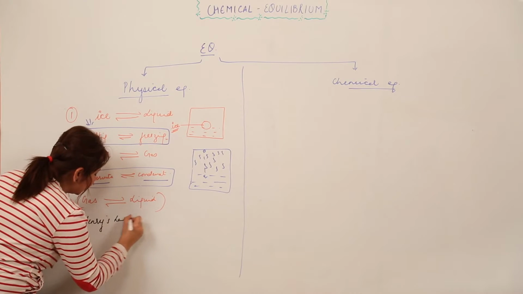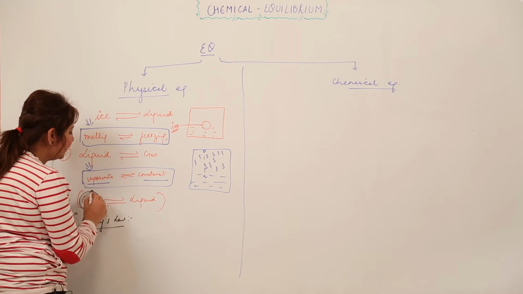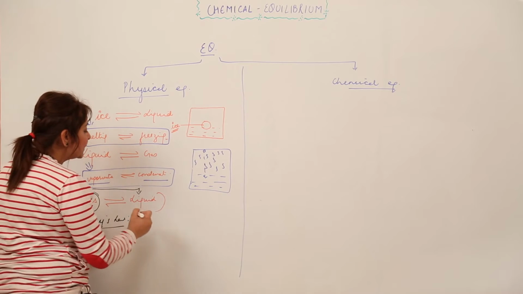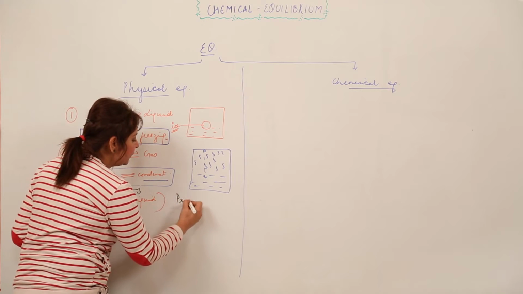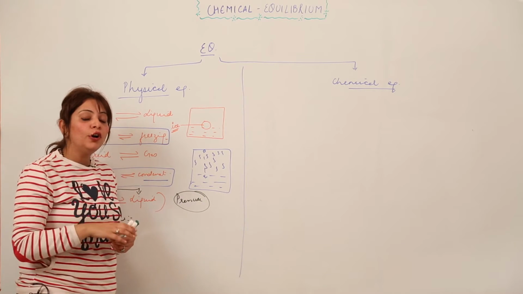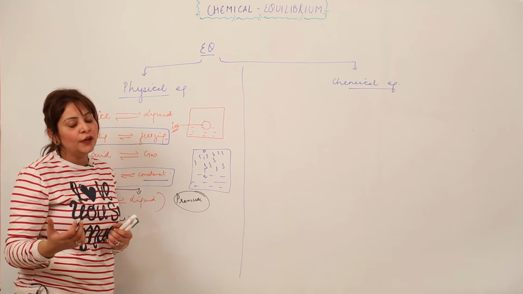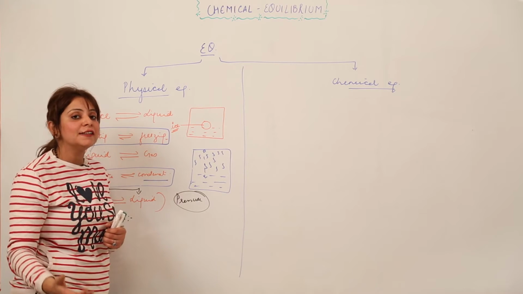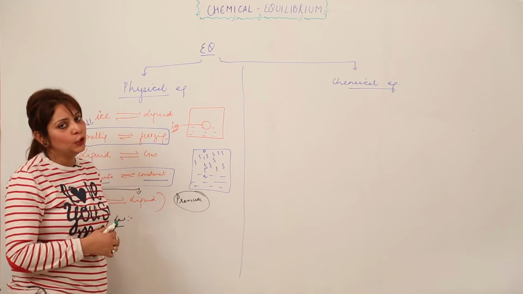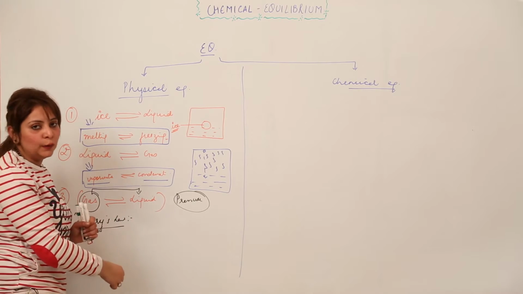So what does this law state? It states that the solubility of a gas in a given solvent is directly proportional to the pressure of the gas. As I stated in the example, when the pressure is more, the gas remains soluble, and when you remove the cork, the pressure gets lowered, and simultaneously the solubility of the gas in the liquid gets lowered, right? So there is a physical equilibrium in this case as well, right?